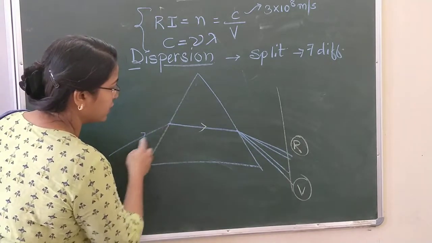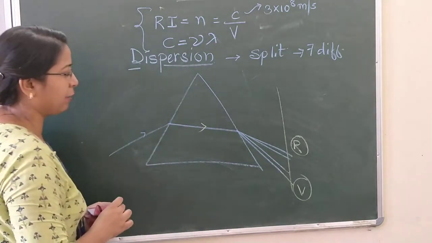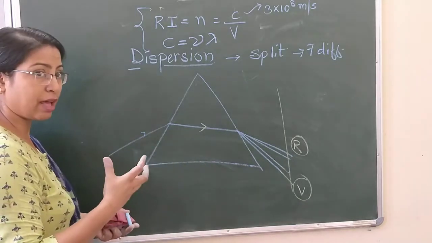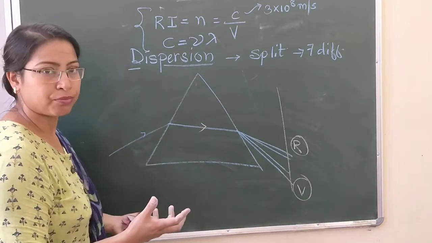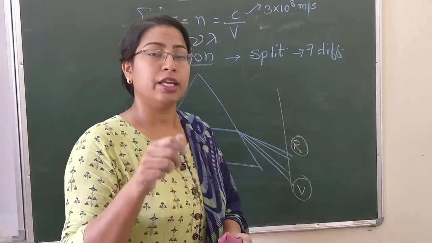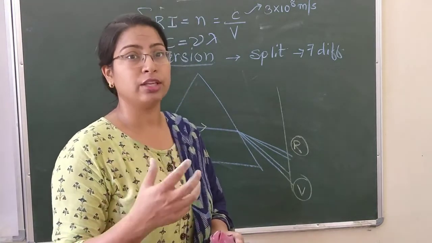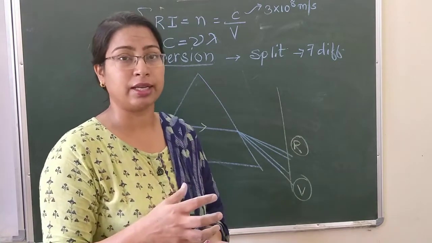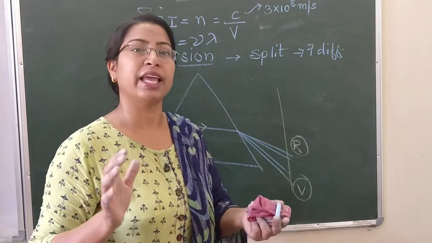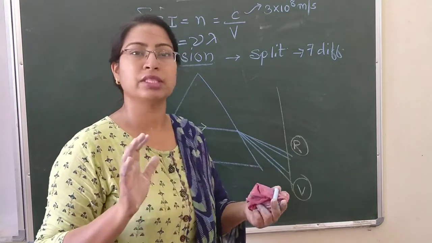So when this incident light gets deviated into 7 different colors, what actually happened here is that this violet light, when it enters this medium, has a different velocity, right? The major reason behind the dispersion phenomenon is the change in velocity of different colors of white light when it moves from one medium to another medium. If it is air or vacuum, then it remains white light, because all these different colors travel with the same velocity.